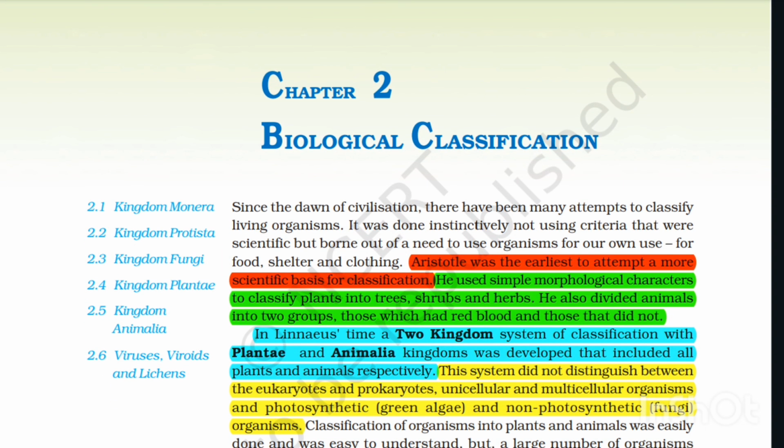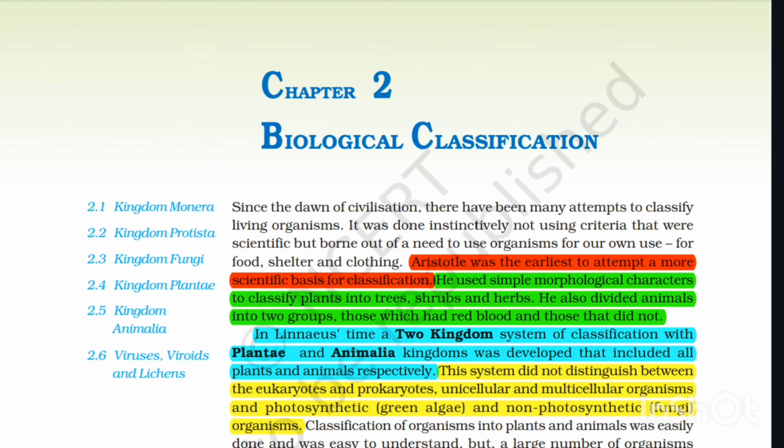Chapter 2, Biological Classification. Since the dawn of civilization, there have been many attempts to classify living organisms. It was done instinctively, not using criteria that were scientific but born out of a need to use organisms for our own use, for food, shelter, and clothing. Aristotle was the earliest to attempt a more scientific basis for classification.